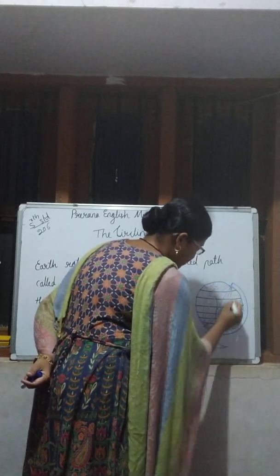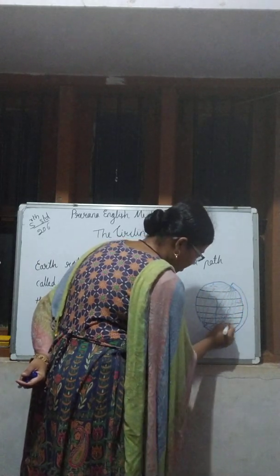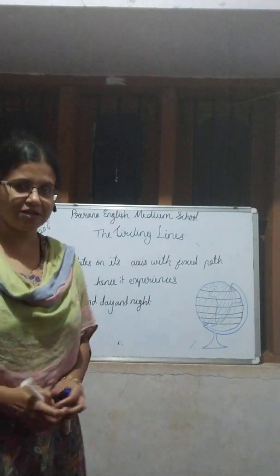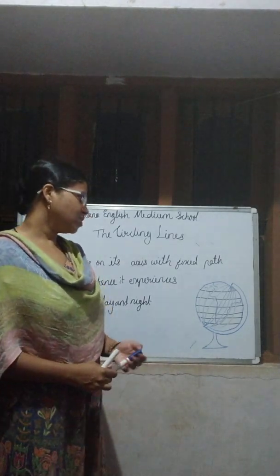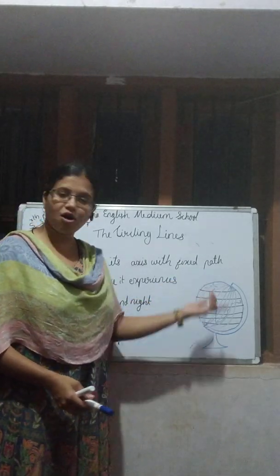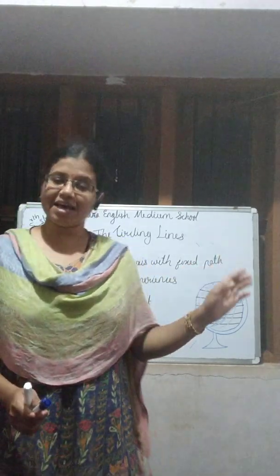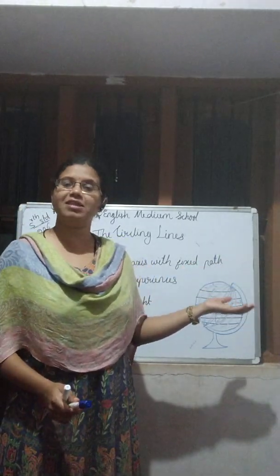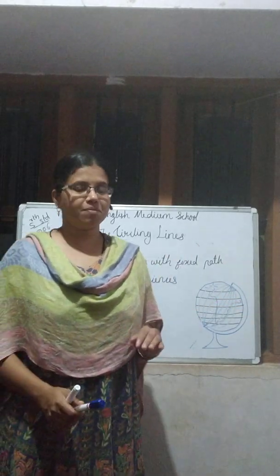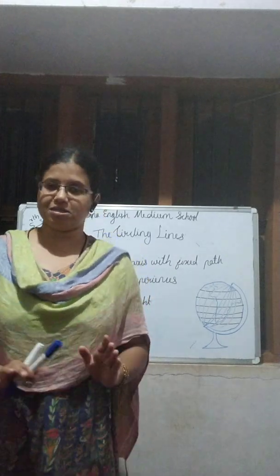These are the circling lines on the earth. About this only you have to study in this lesson. There are vertical lines and horizontal lines on the globe. These lines are only imaginary lines and they exist only on the globe, and maybe on the world map, not on the real earth.